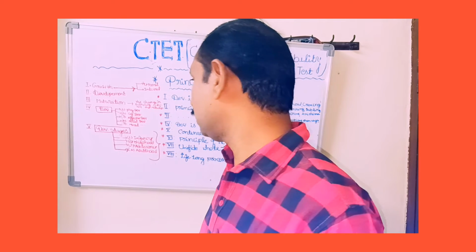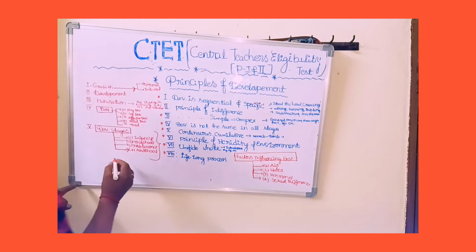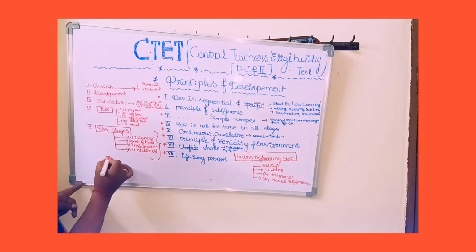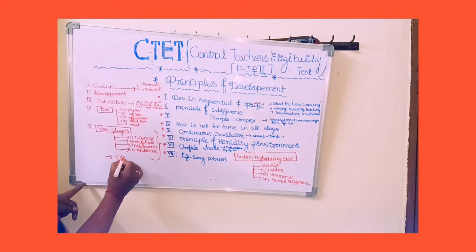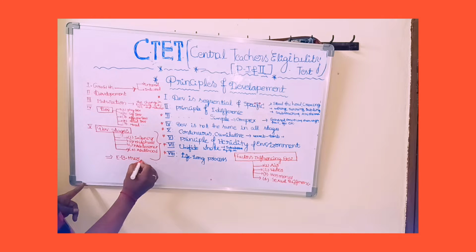According to Elizabeth Hurlock, E.B. Hurlock, there are 10 developmental stages.